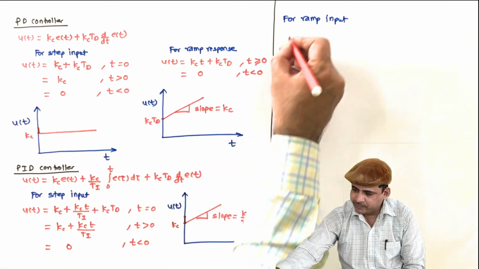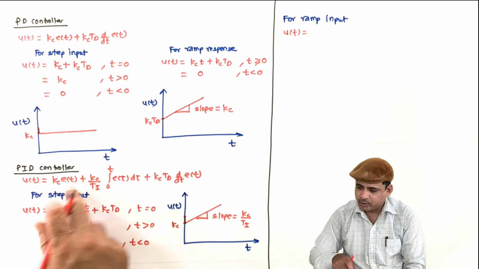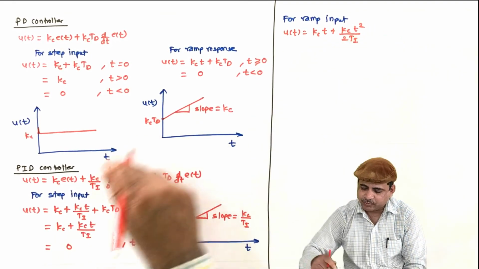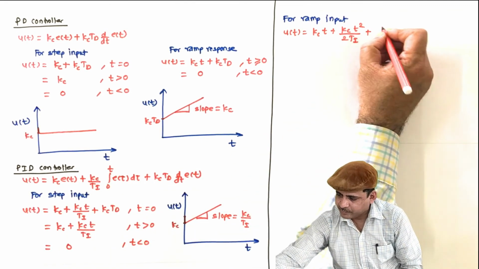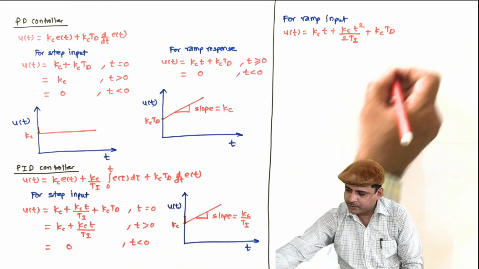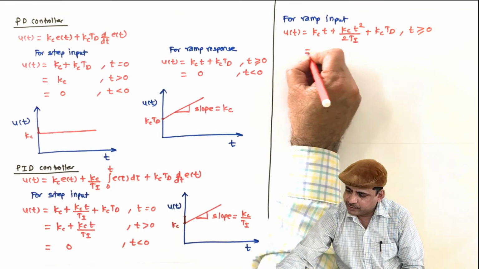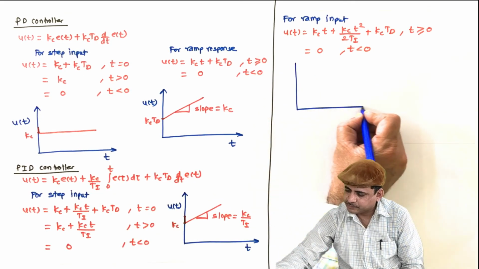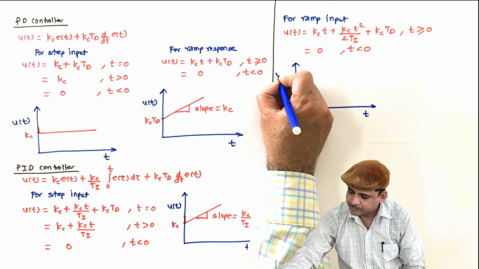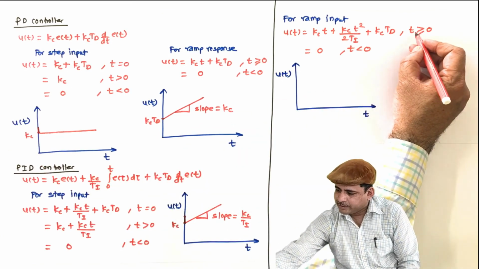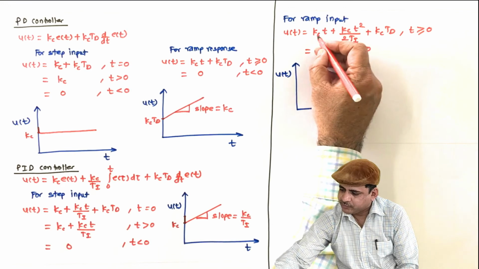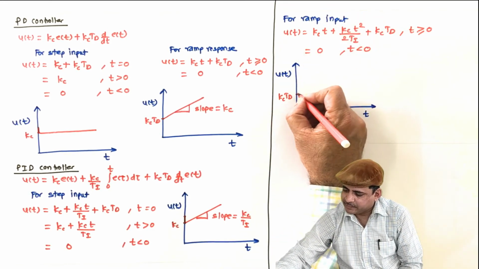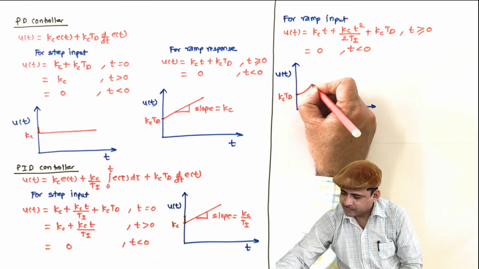So for ramp input, u of t will be Kc into e of t, so e of t is t, so Kc into t plus Kc into t square by 2 Ti, because integration of t is t square by 2, plus Kc Td, because derivative of t is 1, and this is for t greater than or equal to 0, and equal to 0 for t less than 0, and then it can be sketched as initially when there is t equal to 0, this will be 0, this will be 0, so it will start with Kc Td, and then this square term and this ramp term is added, so it will be like a PI controller, like this,